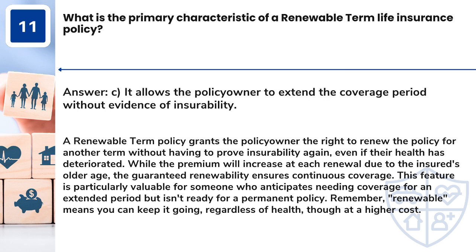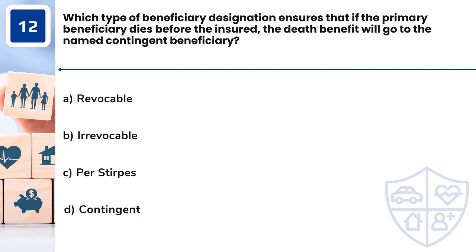This feature is particularly valuable for someone who anticipates needing coverage for an extended period but isn't ready for a permanent policy. Remember, renewable means you can keep it going, regardless of health, though at a higher cost. Question 12. Which type of beneficiary designation ensures that if the primary beneficiary dies before the insured, the death benefit will go to the named contingent beneficiary?